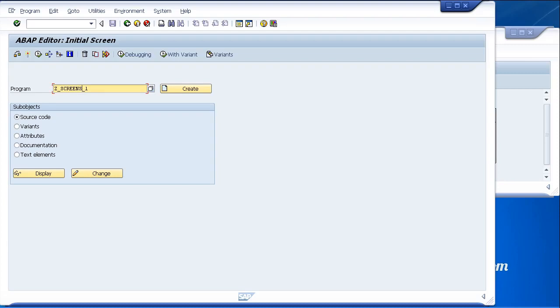Our ABAP reports have two types of screens. There are selection screens and list output screens. And we have already used the output window to produce list output screens. So now let's focus on the selection screens themselves and how we put individual fields on there, like drop downs, text boxes, radio buttons, and so on, for the user to enter values themselves.